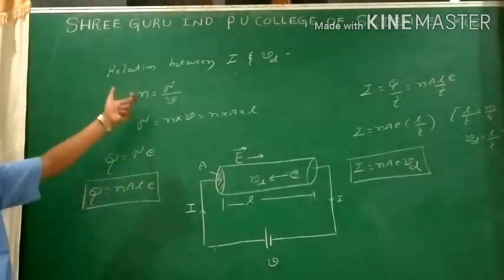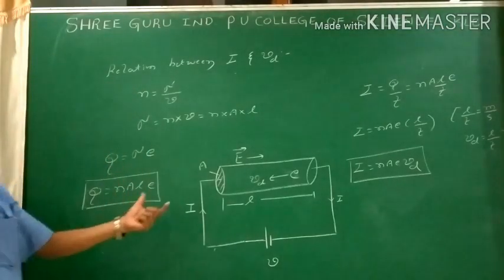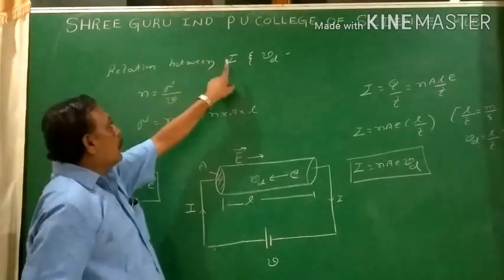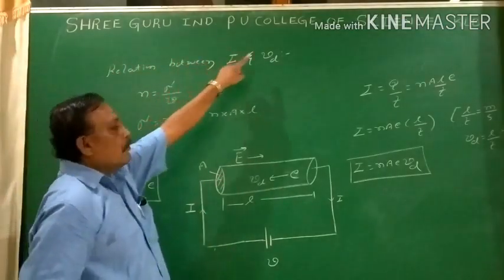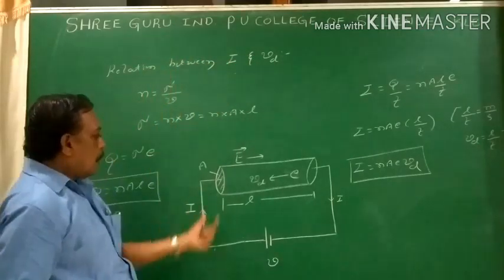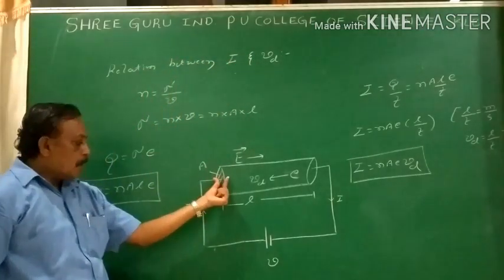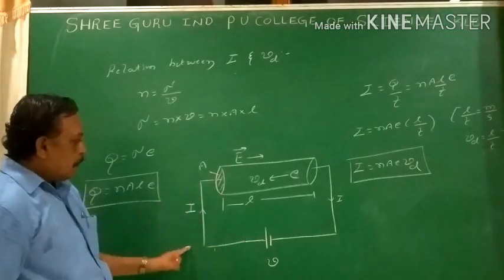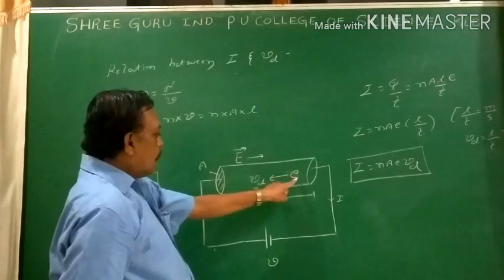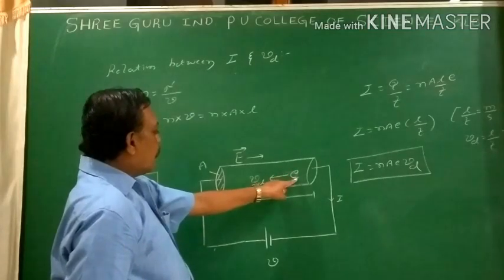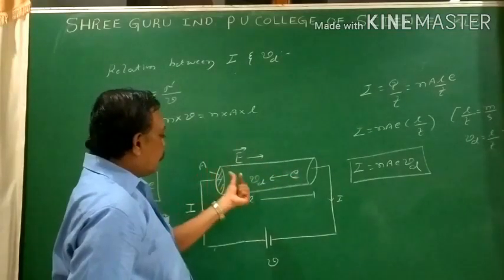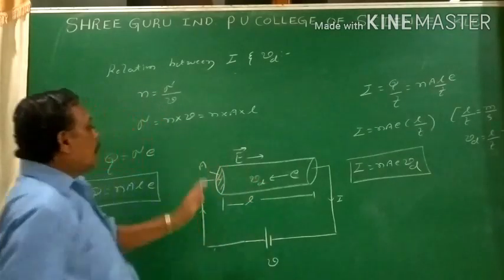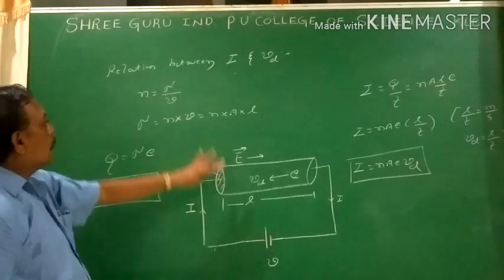So it should be glanced within a few seconds. The figure already exists, so just concentrate on the title: I need the expression for current in terms of drift velocity. To have the current, I need the conductor. To establish the current, I need the potential difference. So now this is the circuit diagram. The electron is moving inside the conductor under the influence of the electric field. That is the drift velocity Vd. So by using this figure, I go for the equation.